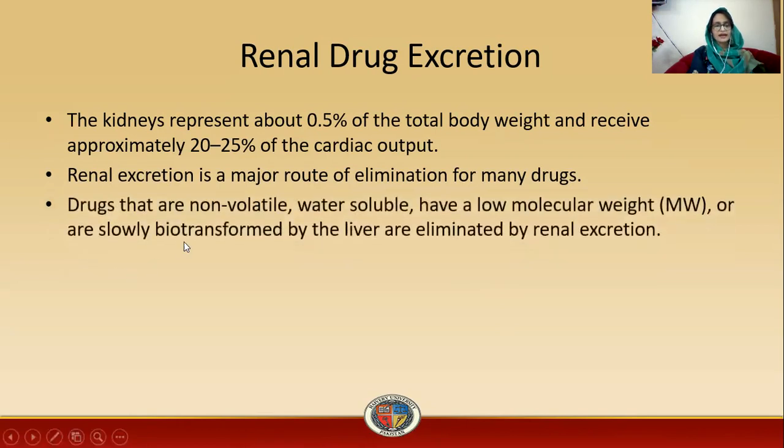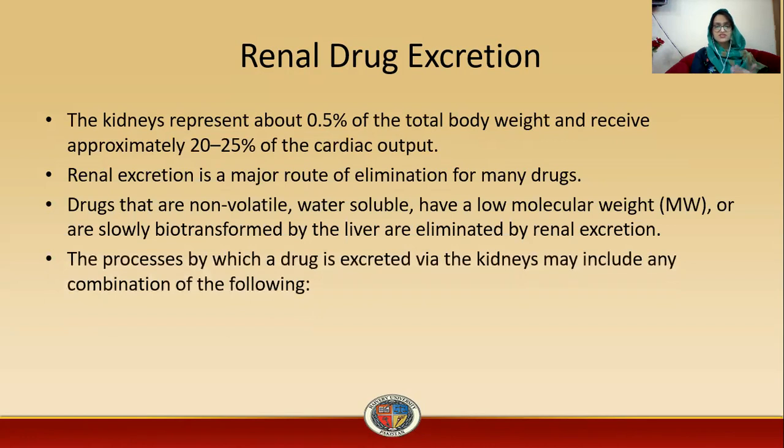Drugs that are non-volatile, water-soluble, and have a low molecular weight, or are slowly biotransformed by the liver, are eliminated by renal excretion.